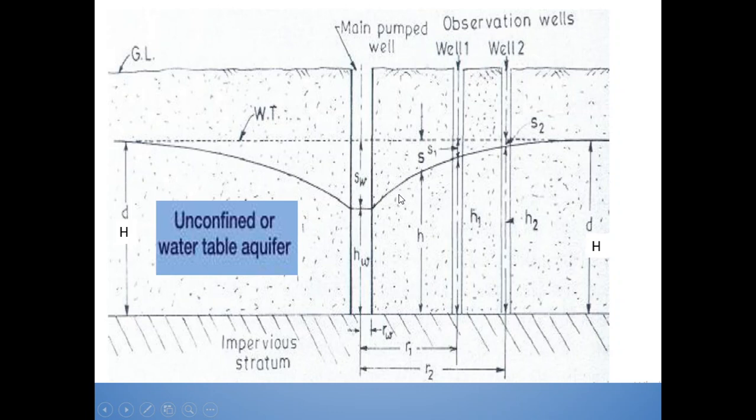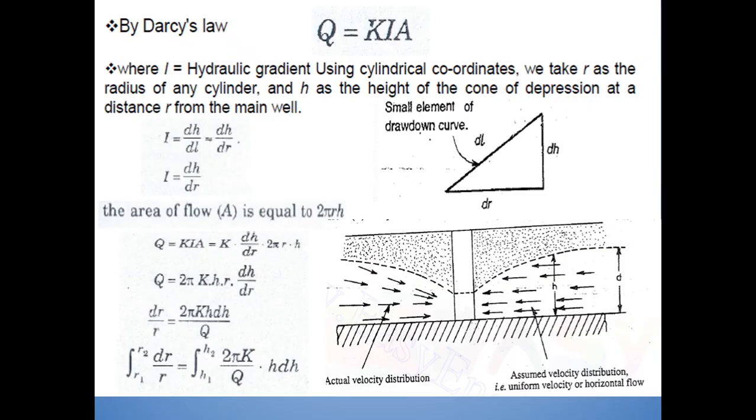It will have a height and a base, and it is at a distance r from the main well. So it is shown like this over here. This is a small element on the drawdown curve.